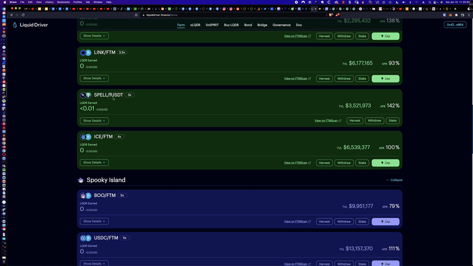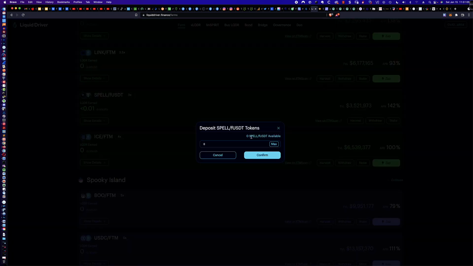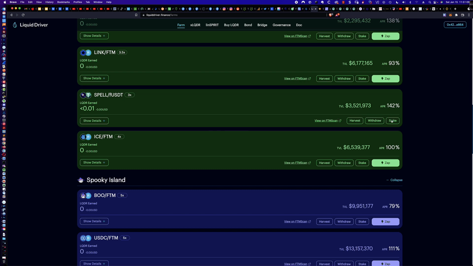Again, you're going to have to come up with the FUSDT, so that's going to cost you, right? You're going to have to take some FTM or something else and swap it to FUSDT to make this liquidity pair. So let's do the liquidity pair. When I click on stake, it would have been nice if they had an option here that would take me back over to Spirit Swap, right? And this is what might be a little confusing for some people, as they see this and wonder, okay, how do I get this? Where do I get this? But we get it over on Spirit Swap.